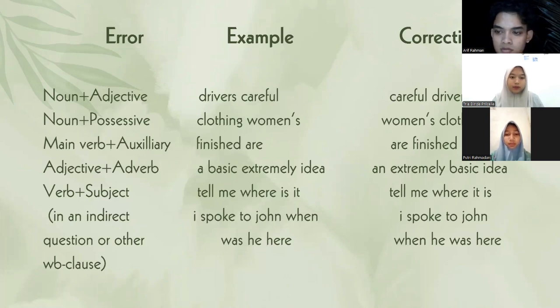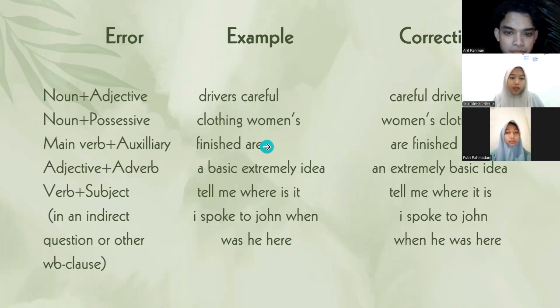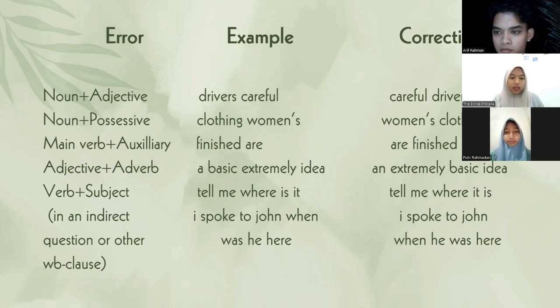And next, here are examples of errors in word order. The first is noun plus adjective. Example: "drivers careful". It should be "careful drivers". And the second, noun plus possessive. The example is "clothing woman's". It should be "woman's clothing". And the third is main verb plus auxiliary. The example is "finish it are". And the correct is "are finishing".